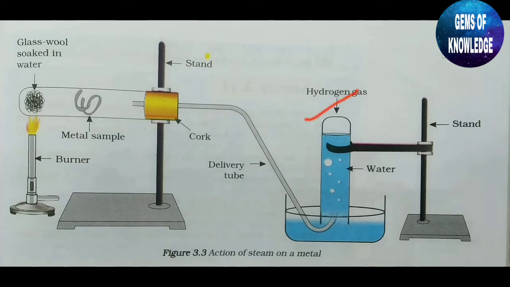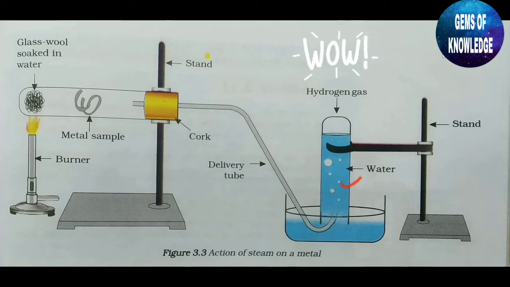Okay, so let us see how the experiment works here. When the glass wool soaked in water is placed into the test tube and heated with a burner, the water particles will act on this metal sample as steam, as vapors. Then the hydrogen gas from that metal sample will move through the delivery tube and be collected into water. You can see the bubbles present inside the water.